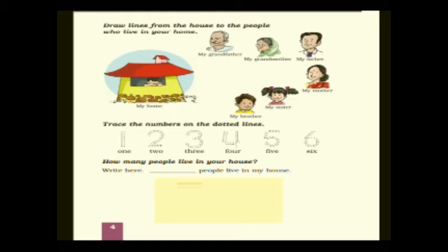How many people live in your house? Now children, you must be knowing how many people are there in your house. You have to write the number of people in words. Moving to the next main.